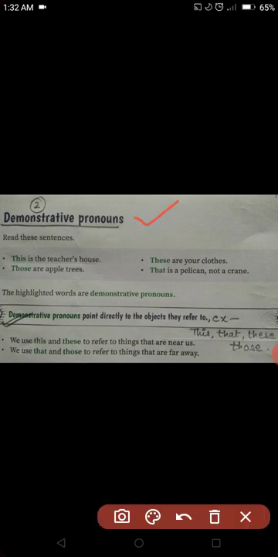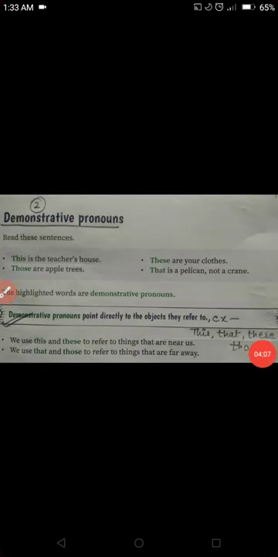Now, second, demonstrative pronouns. Demonstrative pronouns point directly to the object they refer to. Whenever we are talking about something, whenever we are pointing out something, like this is my pen, that is my bag, these are my books, those are your books, that is what we are demonstrating. We are pointing out the things or the person. You can also see the example. This is teacher's house, and these are your clothes, those are apple trees.